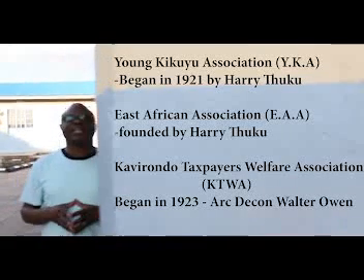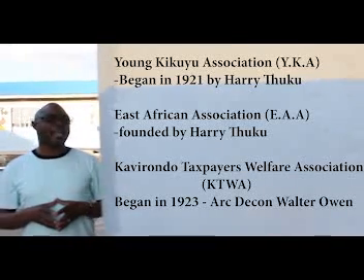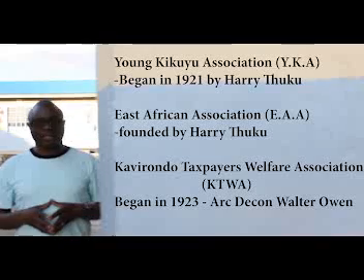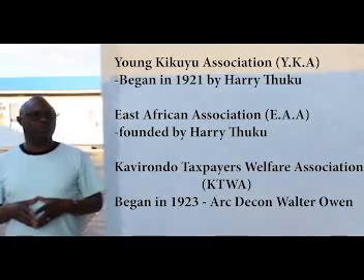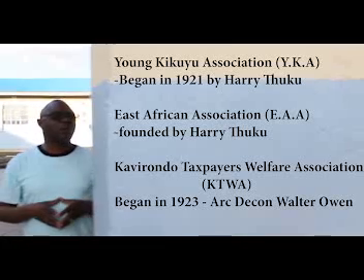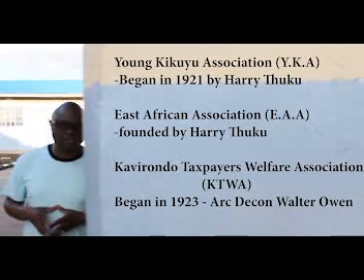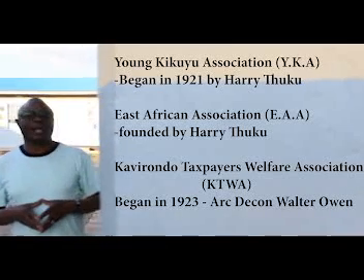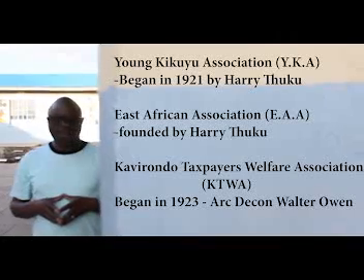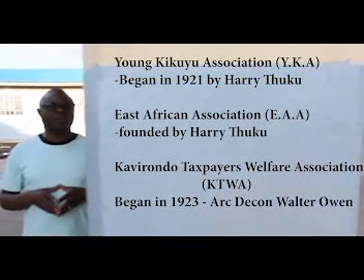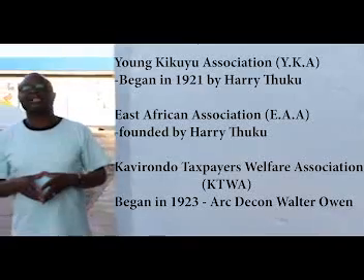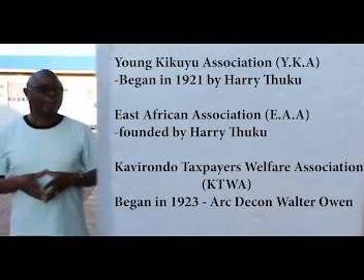We also had the East African Association, EAA, which was established in 1922, and the founder was Harry Thuku. We also have the Kavirondo Taxpayers Welfare Association, in short KTWA, which was established in 1923 by Archdeacon Walter Owen.